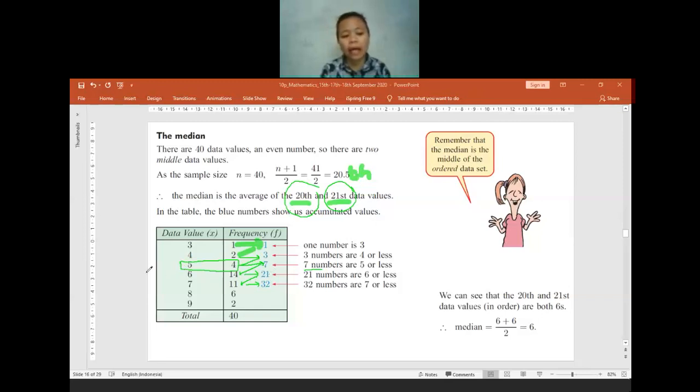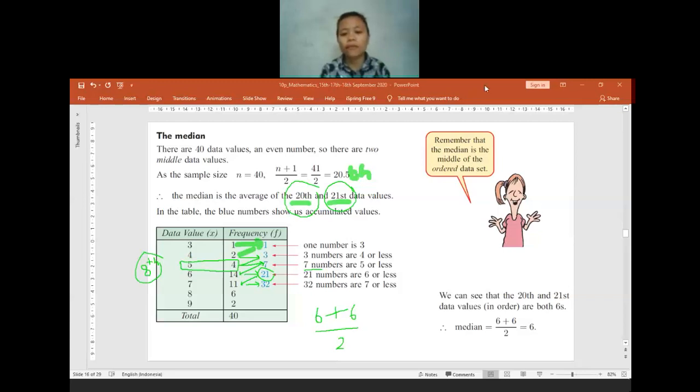For the 6 value, it means it will be from the 8th data until the 21st data. So for the 20th and also the 21st, the value will be equal to 6. So when we find the median, we do 6 plus 6 divided by 2, which equals 6.